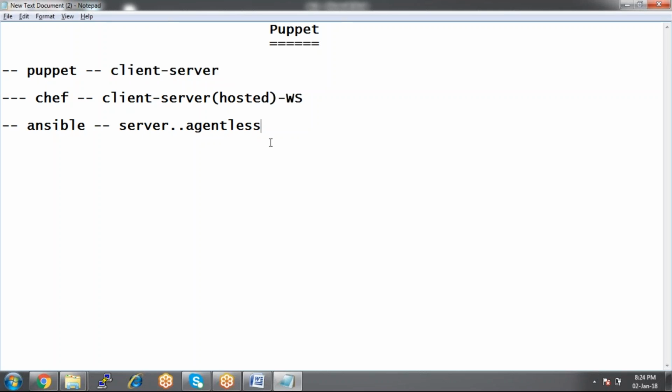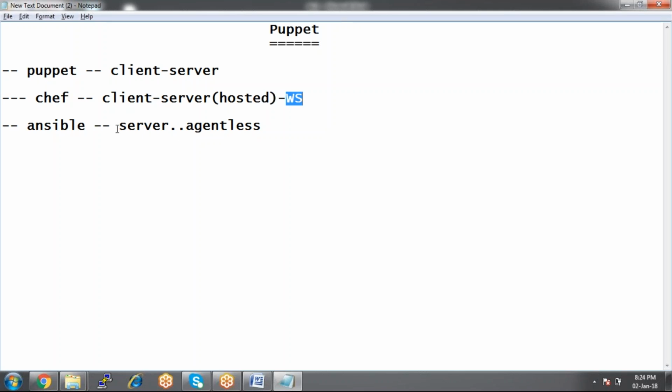Everything has to be installed manually. If you have multiple clients, you need to install the client package on the client sides. That is a disadvantage here. But in Chef, do we install the clients manually? No, we install the clients from the workstation with the help of Chef bootstrap. Whenever you go for bootstrapping, the client package also will be installed on the client system.